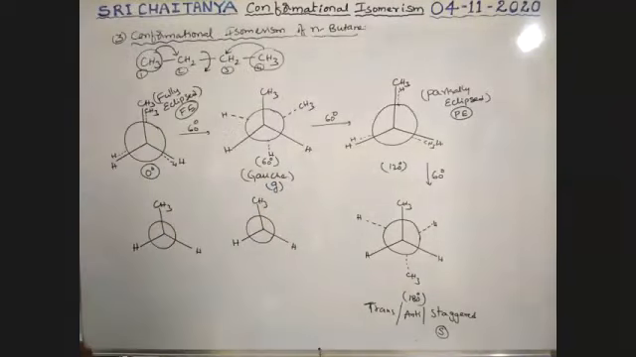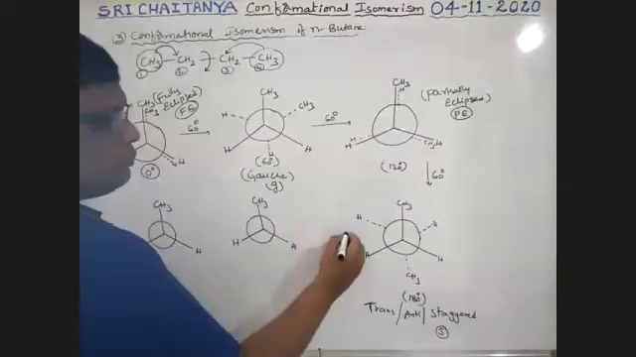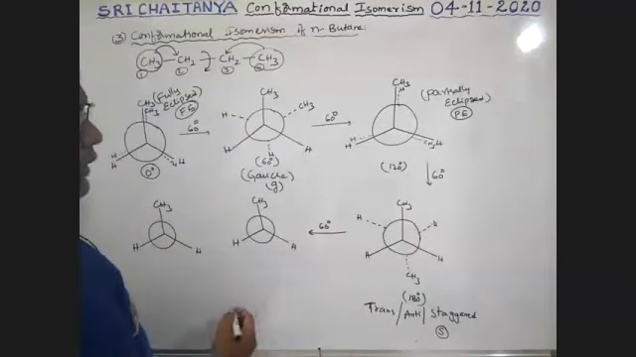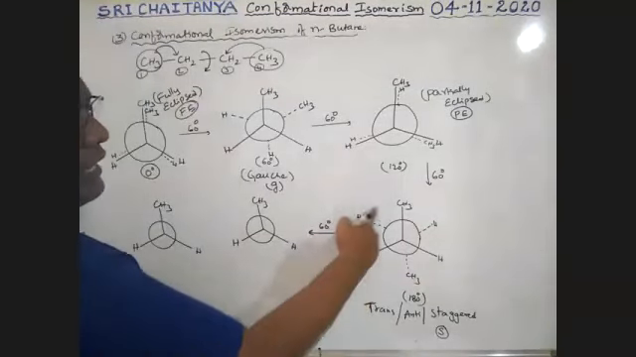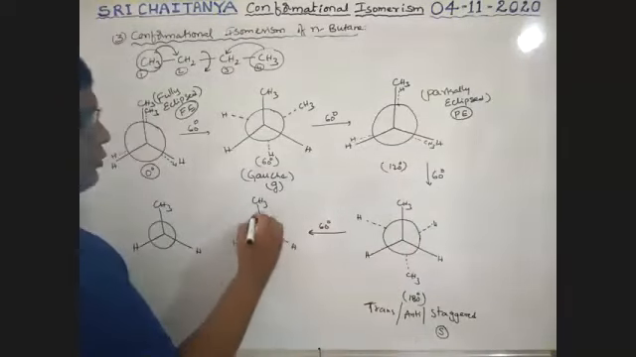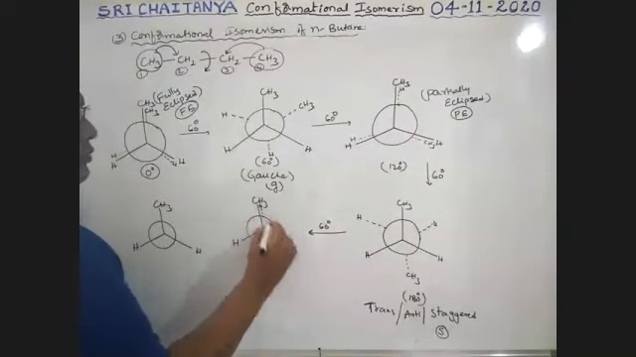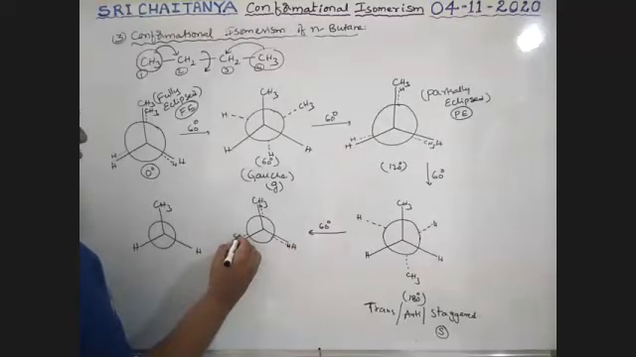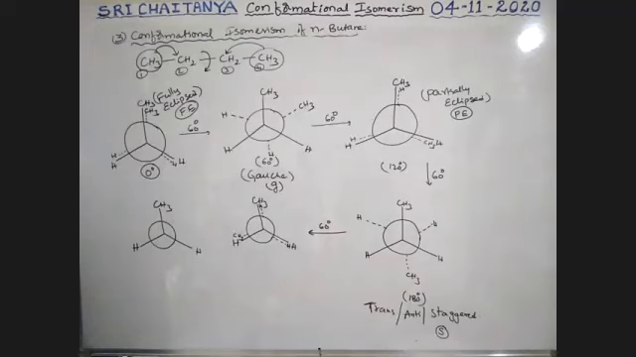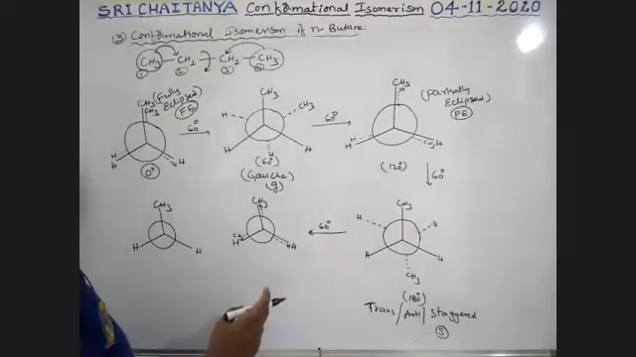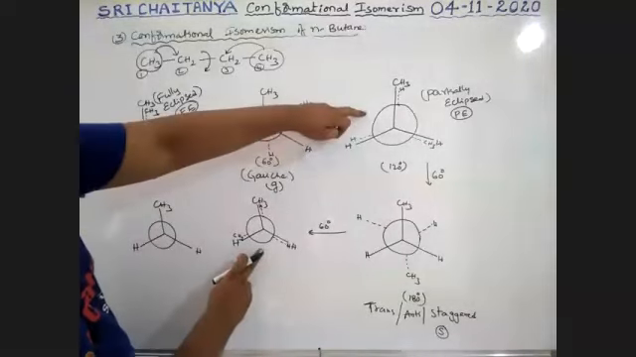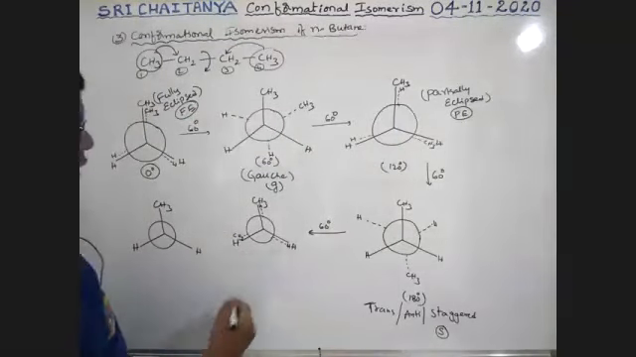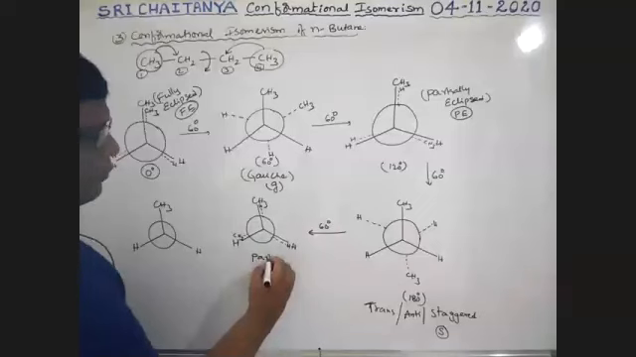Next, one more 60 degrees rotation. That is, this methyl here, this hydrogen here, this hydrogen here. So here it is a hydrogen, here it is a hydrogen, here it is a methyl group, boys. Now this one and this one are similar. Here methyl hydrogen, here methyl hydrogen. So it is also considered as partially eclipsed.